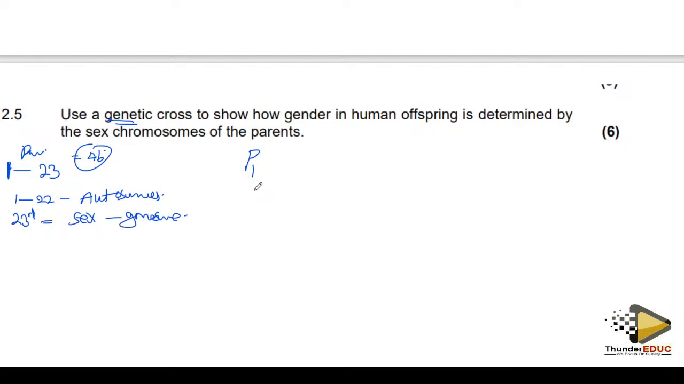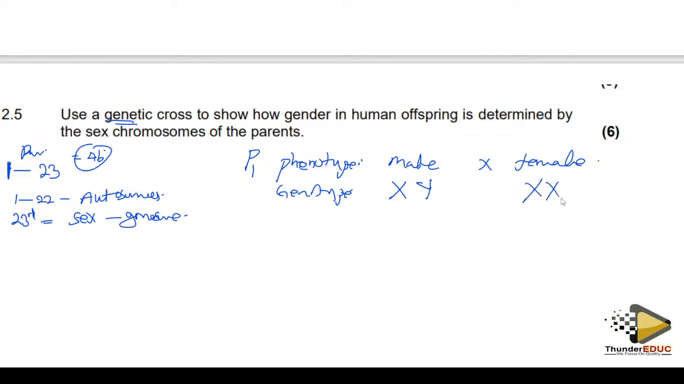So now it's gonna be P1, which is phenotype. So what are you going to say here on the phenotype? You're gonna say male, then crossing with female. And then they're saying genotype. Genotype, you come here, you tell us that this is X, this is Y. Remember, males have one X chromosome, and then they have one Y chromosome. So this one is gonna be XY.